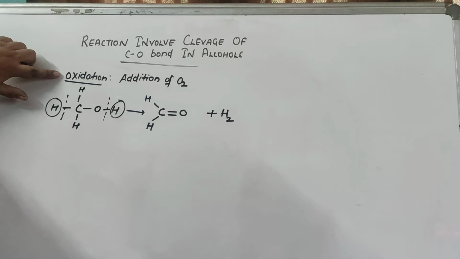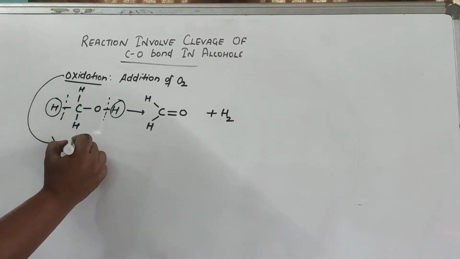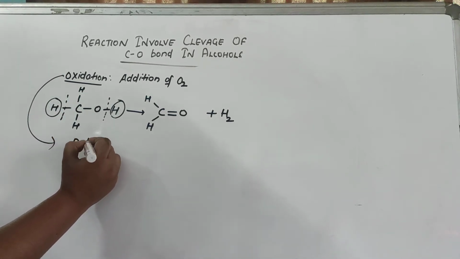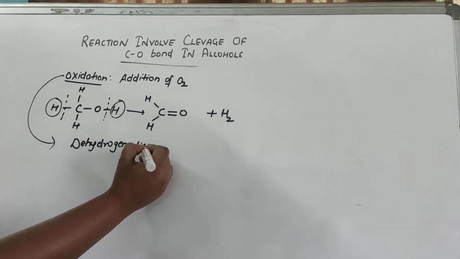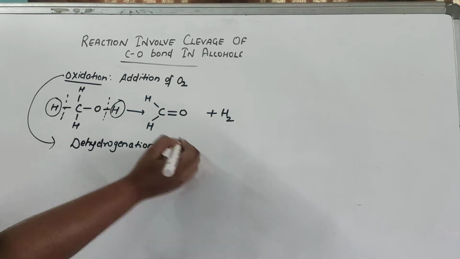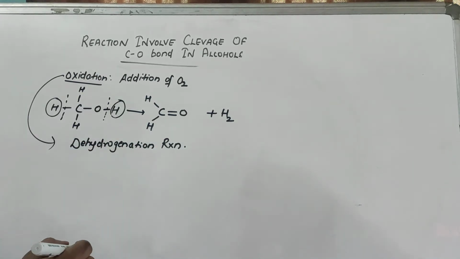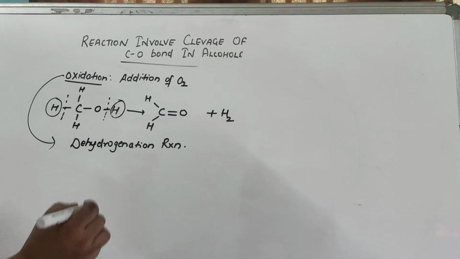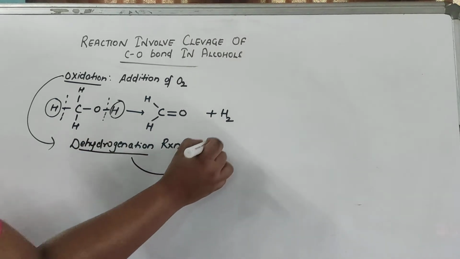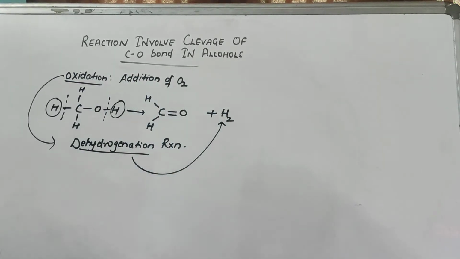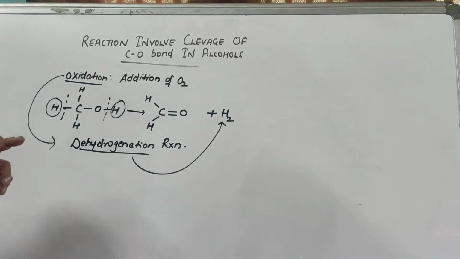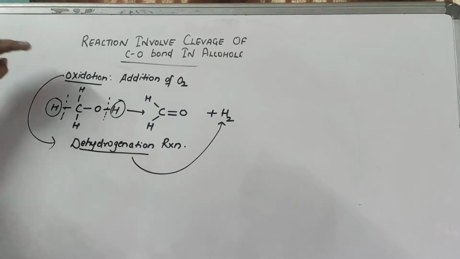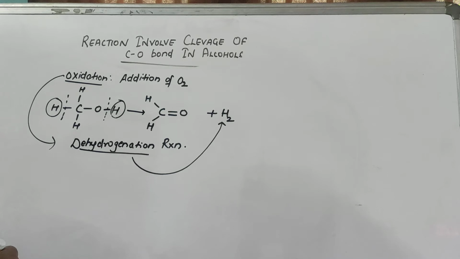Now this oxidation reaction is also called a dehydrogenation reaction. Why is it called a dehydrogenation reaction? What do you mean by dehydrogenation? Dehydrogenation is nothing but removal of hydrogen. So in this reaction you can see that hydrogen is removed. That's why this oxidation reaction which occurs in the alcohol is also called a dehydrogenation reaction.